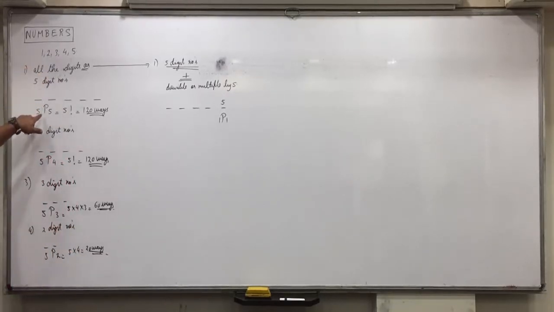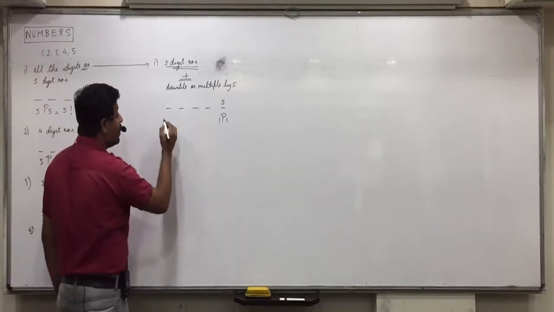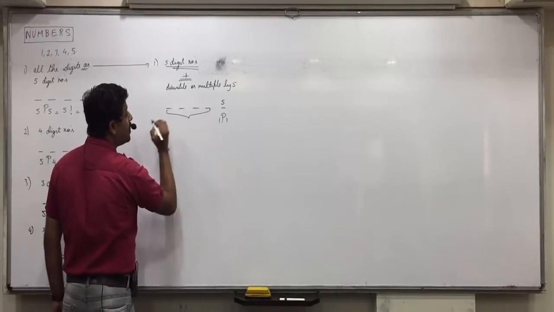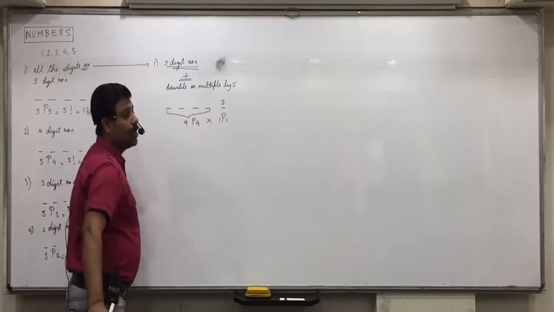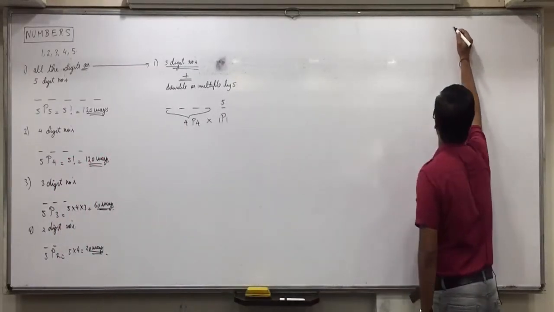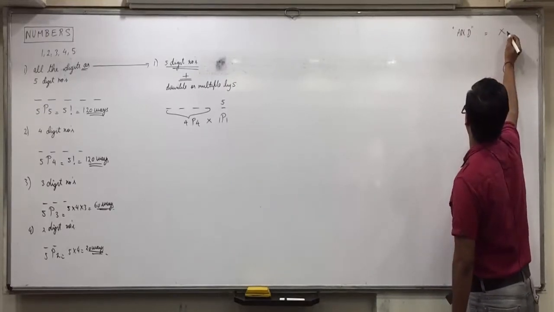Like we discussed, 5 numbers in 5 places is 5p5. 5 numbers in 4 places is 5p4. 5 numbers in 3 places is 5p3. 5 numbers in 2 places is 5p2. 1 number in 1 place is 1p1. Did everyone understand it? Now how many numbers remain? 4. Only they are to be arranged in these 4 places. The remaining 4 numbers can be arranged in the remaining 4 places in how many ways? 4p4.